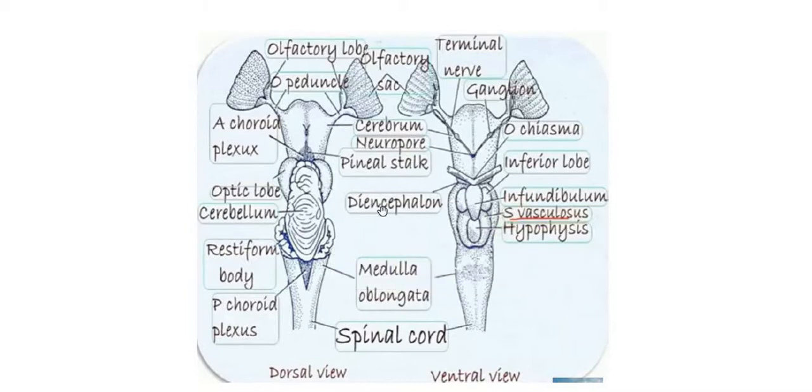Apart from these derivatives of the brain, we can also see the optic chiasma in the ventral view of the brain, and the infundibulum, and we can also find the distinct divisions of the brain here. Unlike the cyclostome, which was very primitive, in fish the brain has evolved a bit and is a little more developed than that of the cyclostomes. So this was about the brain of fish.